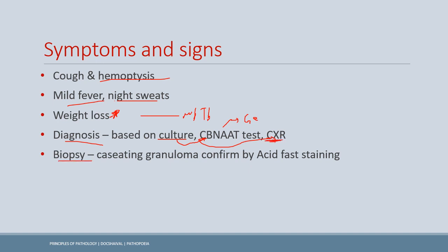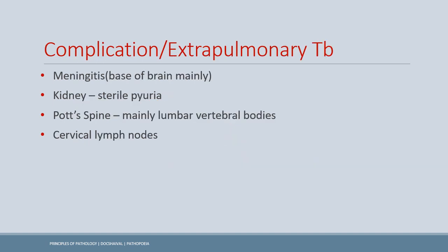Now on biopsy, we would see the caseating granuloma, and to differentiate it from fungal causes, we do acid-fast staining where the TB will look bright red. Now the complications, or extrapulmonary TB, are usually seen after the latent infection, the reactivation, or even reinfections. Meningitis is one of the fatal complications, and it usually involves the base of the brain. The most common site is the kidney, and it involves sterile pyuria.